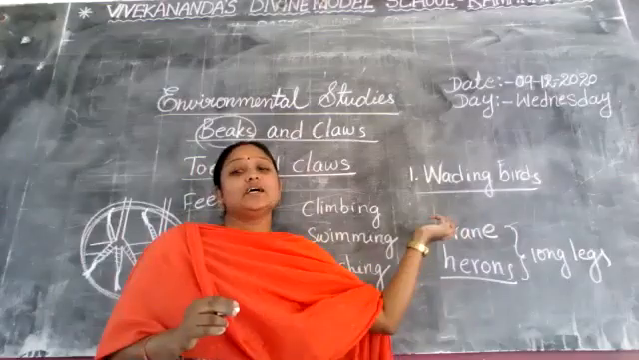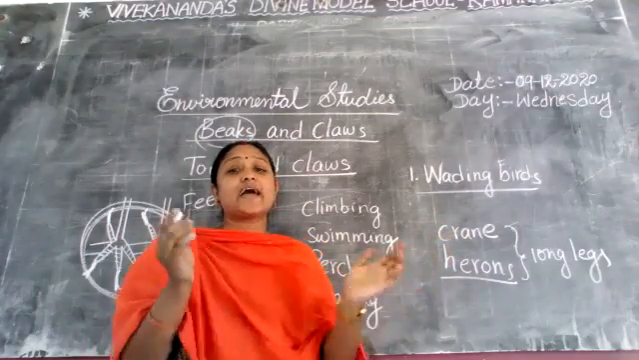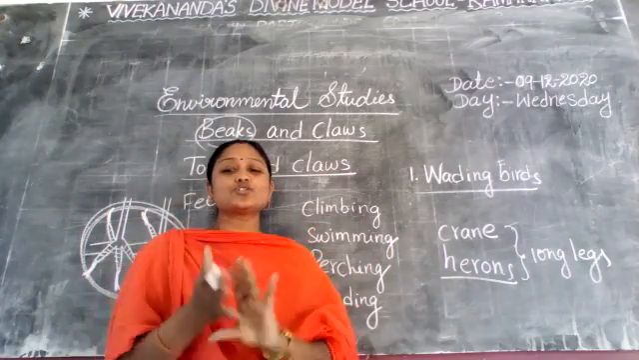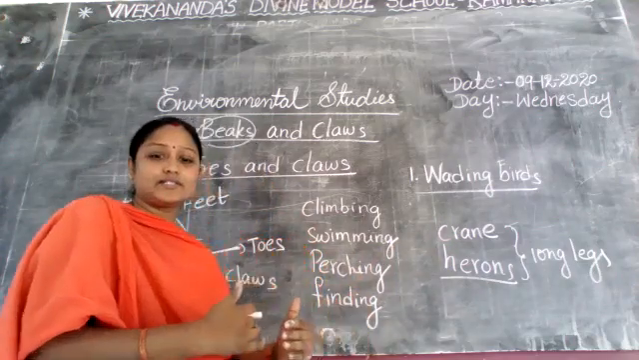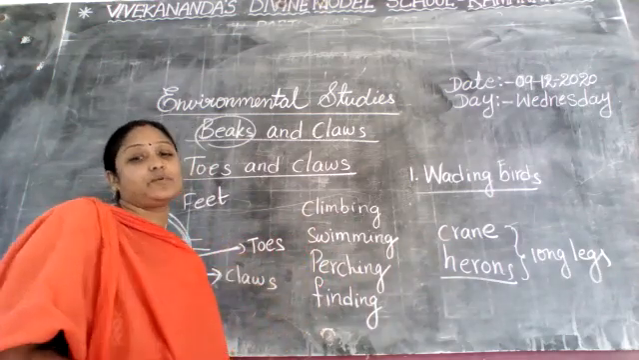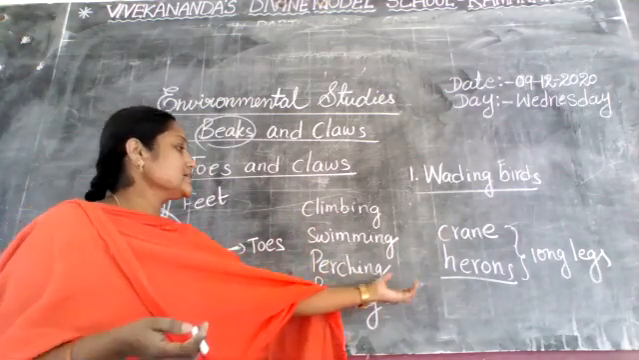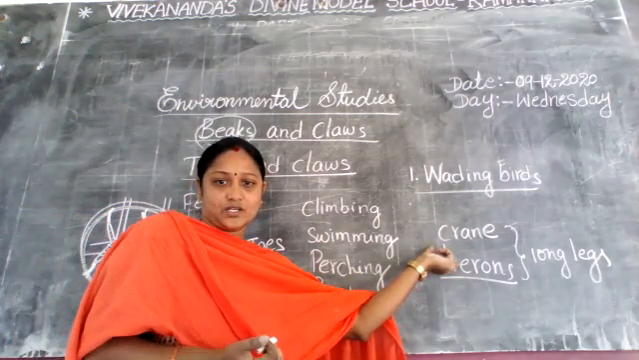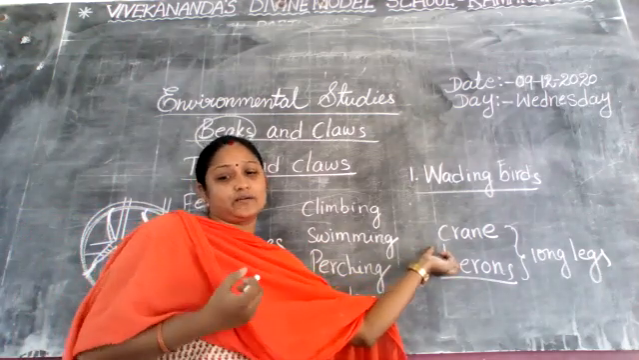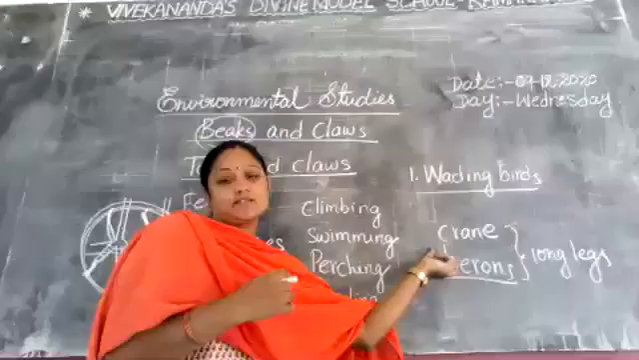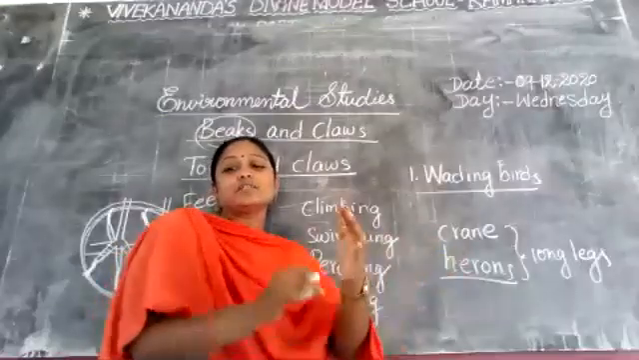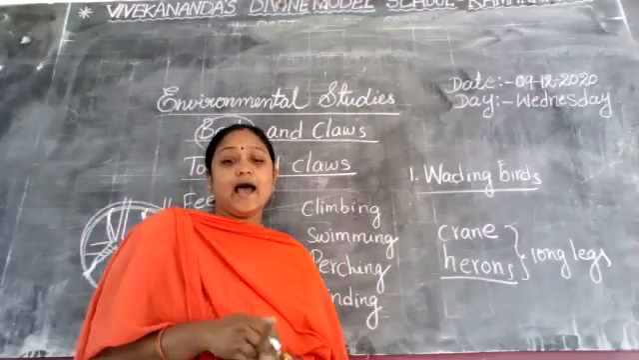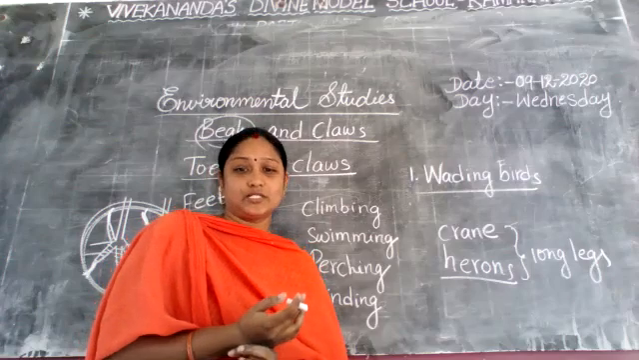Wading birds like cranes and herons have long legs with widely spread out toes to save them from sinking in the soft mud. For example, cranes eat insects in the water, so they walk in soft mud, and the spread toes save them from sinking. Already I taught about wading birds. And next one is perching birds.